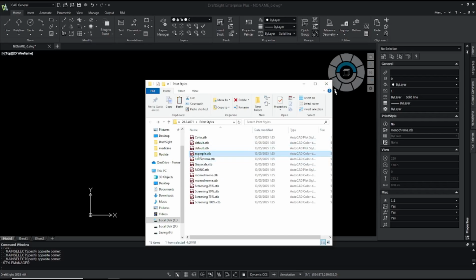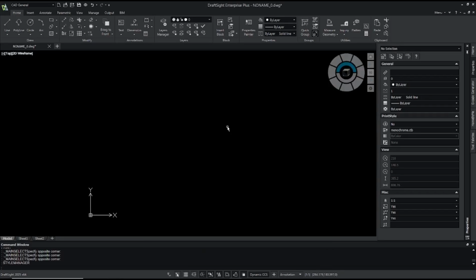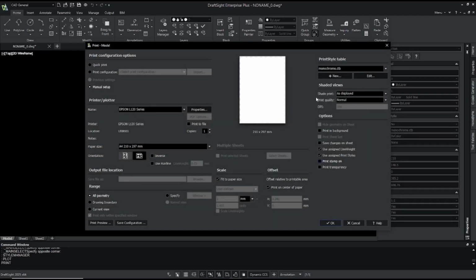Now to use this plot style, type plot, press enter, and then you can go to print style tables, click on the drop down menu, and then you can use your plot style. Click OK to apply.